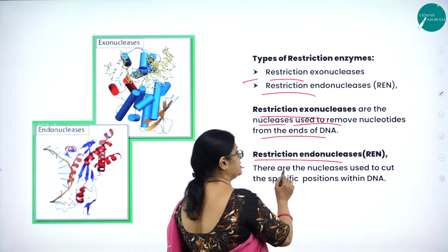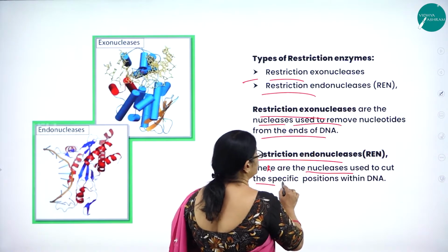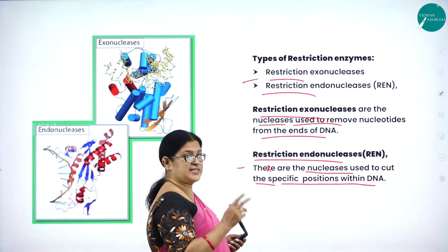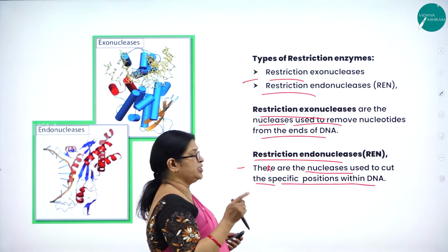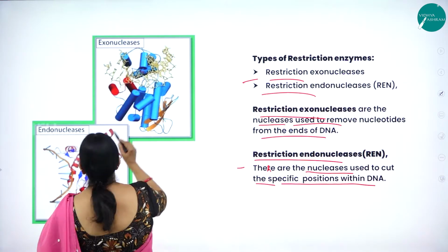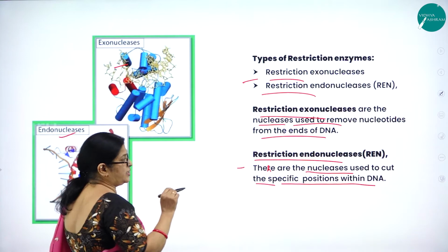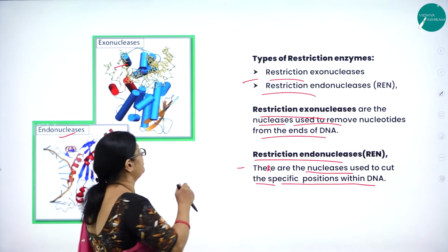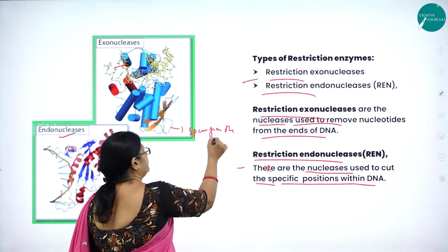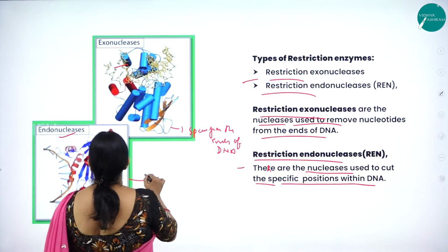Restriction endonucleases, the short form is REN. These are the nucleases used to cut at specific positions within the DNA. So restriction endonucleases, as I said, are molecular scissors. Here you can see the exonucleases. Here you can see the endonucleases. So they are used to cut at specific positions of the DNA, at specific sites, from the ends of DNA. Here at specific positions.